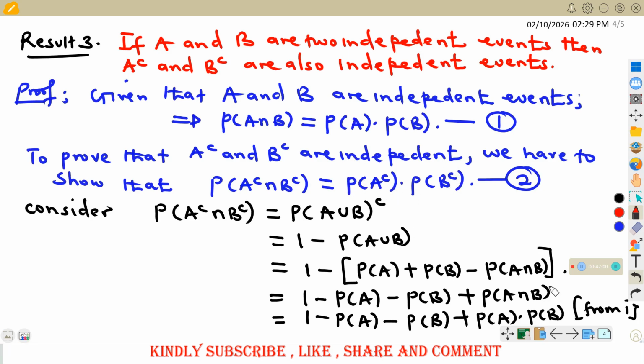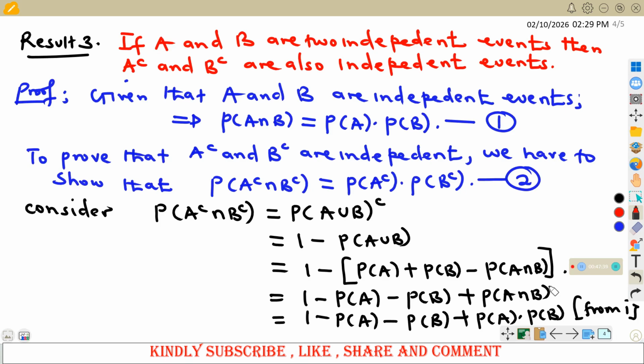So we have looked at the three results, and I hope you are able to prove them. Now we want to look at some examples that will help us to master very well the concept that we have so far looked at. That is about conditional probability, then about independent events.